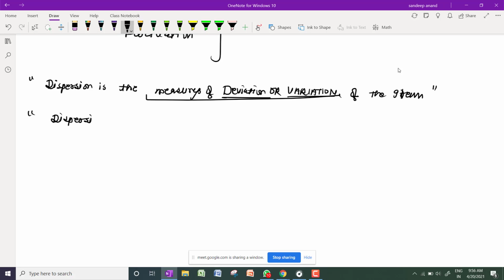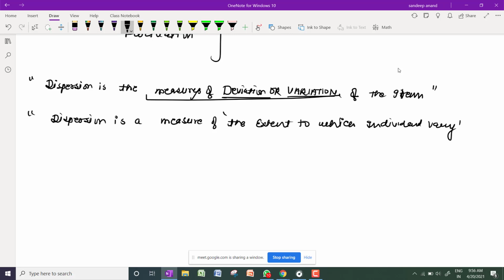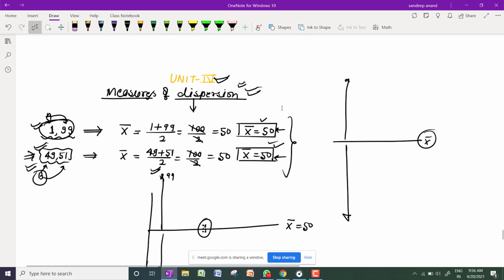Dispersion is a measure of the extent to which individuals vary. These are the basic definitions of dispersion, and this is why dispersion comes into play.